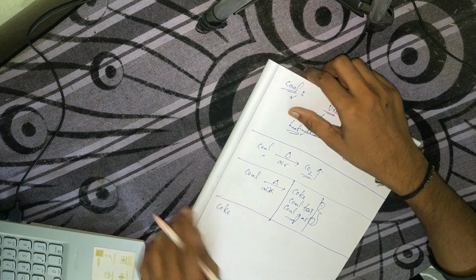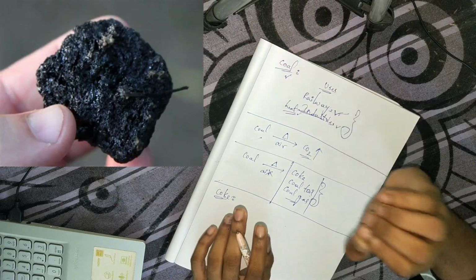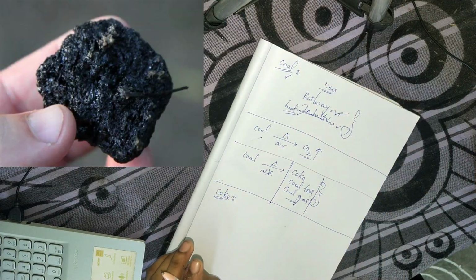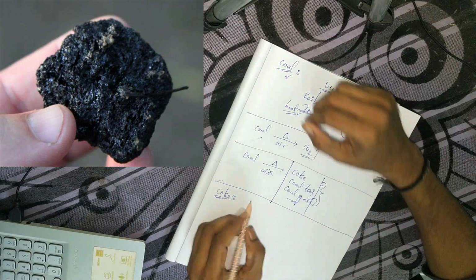Coke. Coke also looks like coal, but with an interesting difference: it is a tough, porous substance.